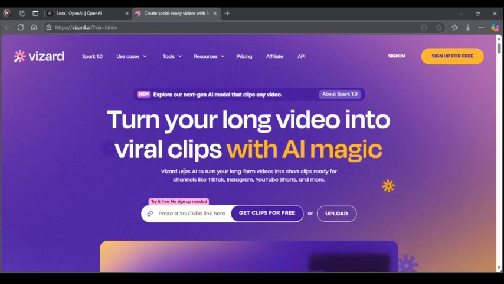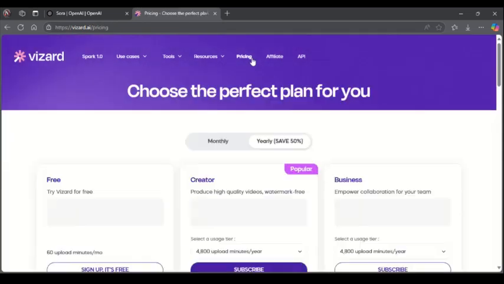So you can simply get your teams on this platform and work on a video project, and also get access to advanced editing, so you can fine-tune your videos with precision. With the tools available on this website, you can simply advance your editing by making a lot of adjustments using the advanced editing features present on this website. So let's check the pricing list for this website. Let's go to the pricing list.